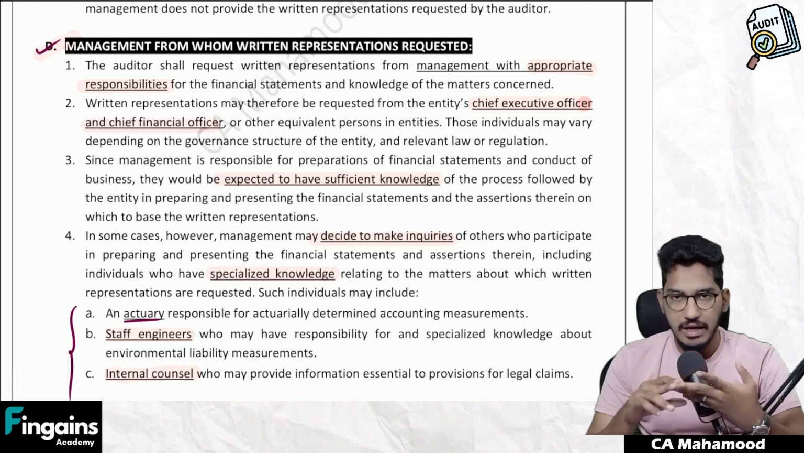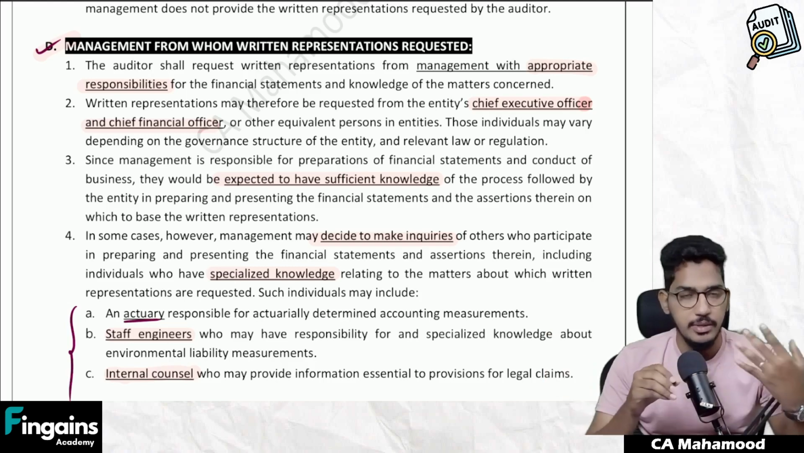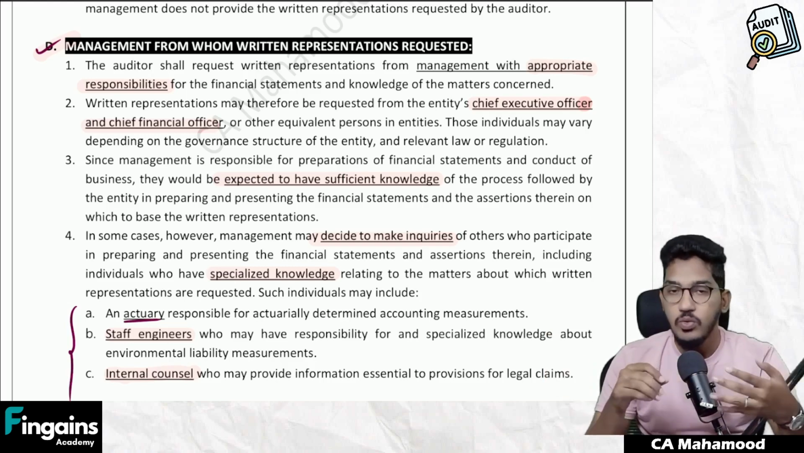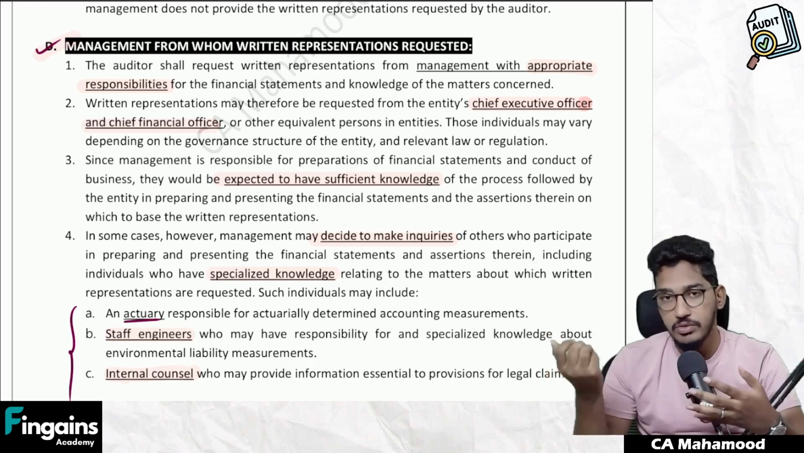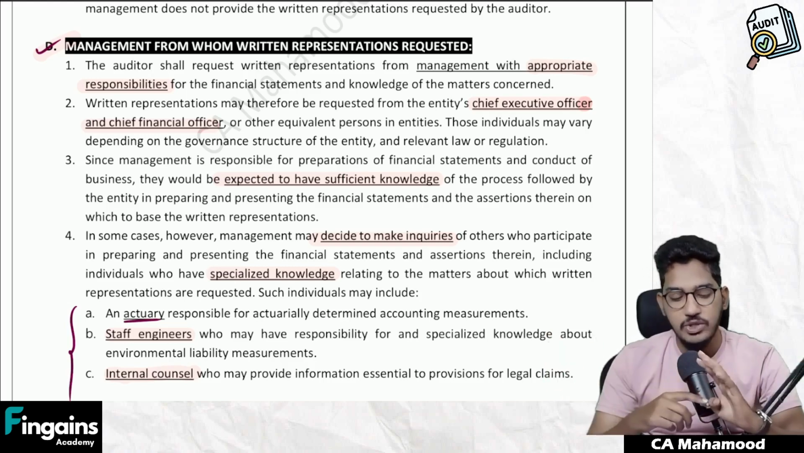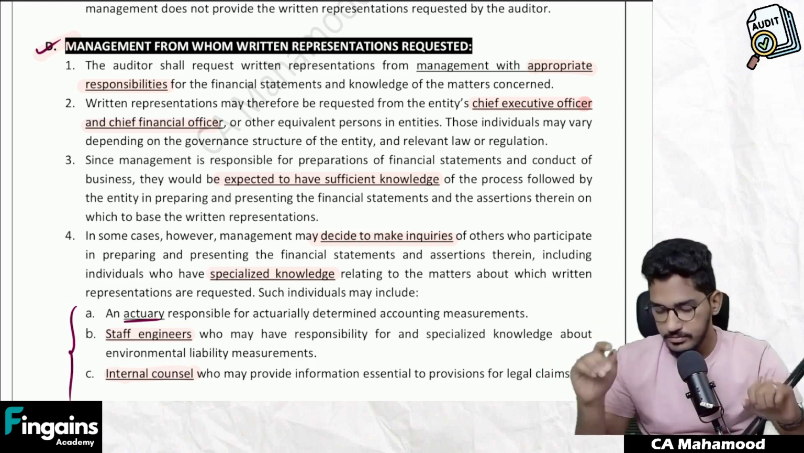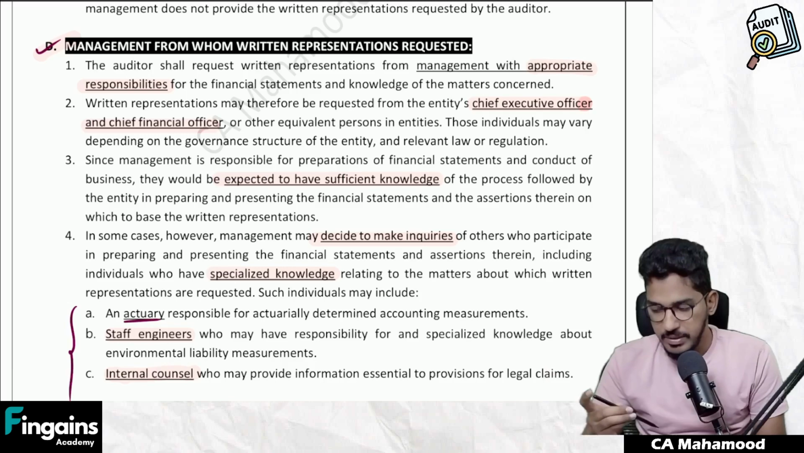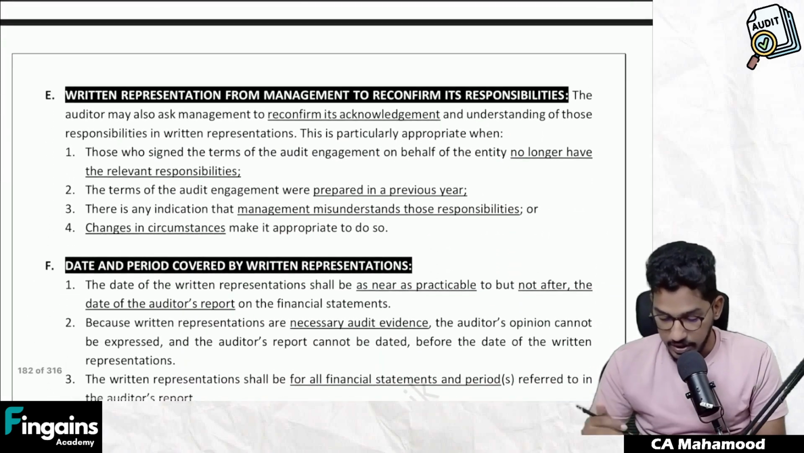But sometimes they will not have it. Then what will they do? Go to the concerned person or the people having specialized knowledge, get the information, then provide confirmation to the auditor. Who could be examples of those people having specialized knowledge with whom management will inquire? It could be an actuary, a staff engineer, or legal counsel. Just examples. Next, coming to the next part of the standard, we'll try to understand point number E.